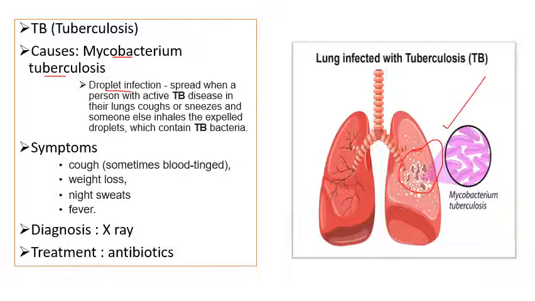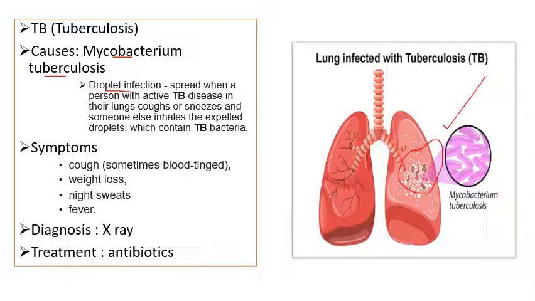Now, what do you mean by, first of all, droplet infection? If any infected person or patient sneezes or coughs or while talking releases saliva, that may spread from person to person, right? And if two persons are talking and one sneezes in front of the other, then the other person may get infected because of the small droplets that have come out from the sneeze of the patient, right? Because it may contain TB bacteria.